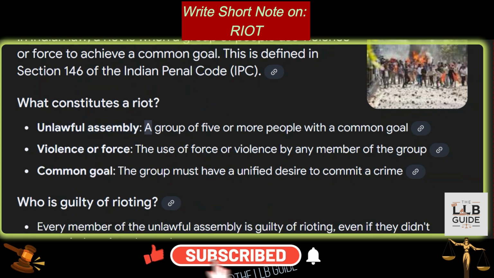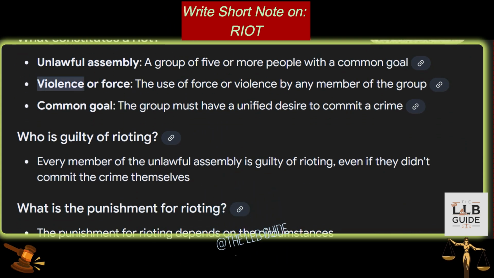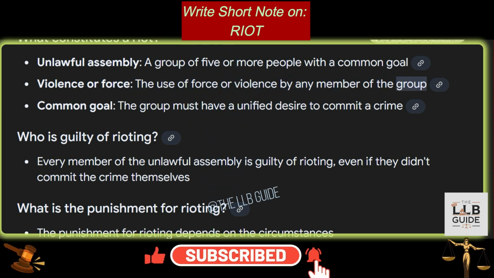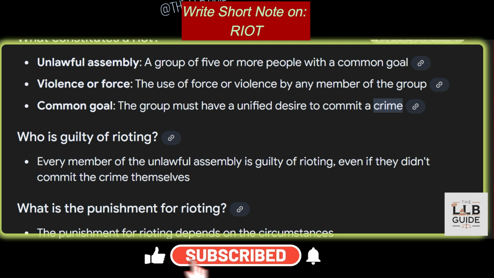1. Unlawful assembly. A group of 5 or more people with a common goal. 2. Violence or force. The use of force or violence by any member of the group. And 3. Common goal. The group must have a unified desire to commit a crime.